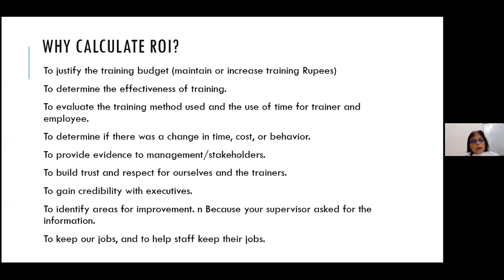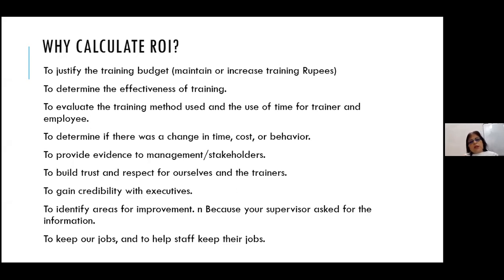And for that we need to determine the effectiveness of training, whether it is really enhancing performance or not. If you remember, I showed you a graph. There is a desired standard of performance which every organization wants to reach for its employees. And if a training is able to provide them that standard of performance in the students, then it is called an effective training. So to determine whether the training had been effective or not, how effective it had been, we need to calculate the ROI.